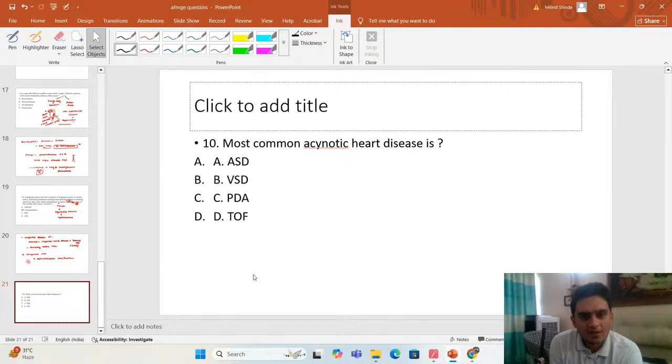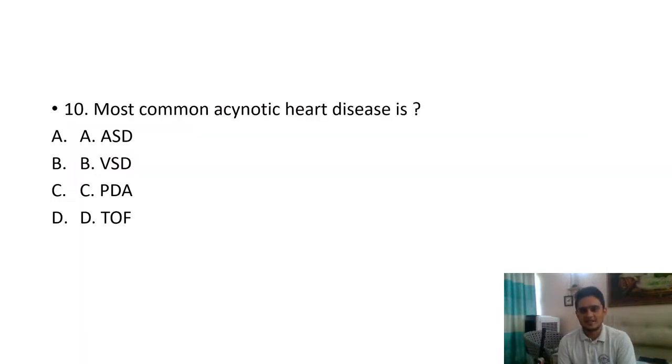And the last question of today's discussion is, what is the most common acyanotic heart disease? So you have ASD, VSD, PDA, and TOF.